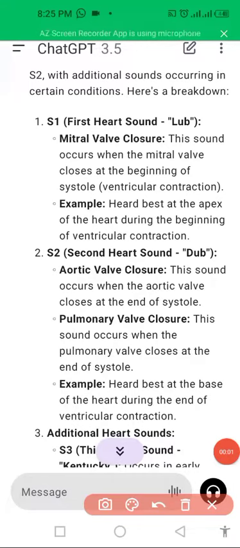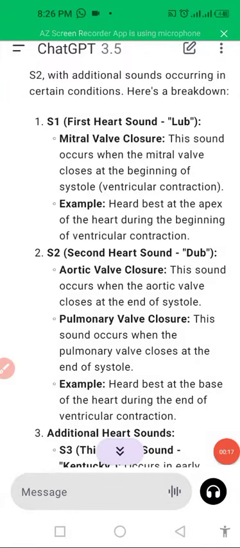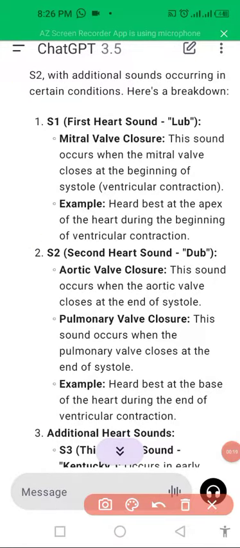Welcome everyone. So now we are going to look at heart sounds, and the first heart sound is S1, second heart sound is S2, third heart sound is also known as Airtel click, and fourth heart sound is heard when there is any abnormality. So in this way, first heart sound is produced and it is known as S1 when there is mitral valve closure.